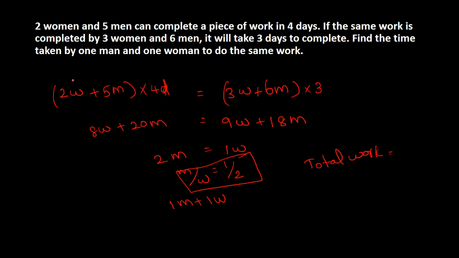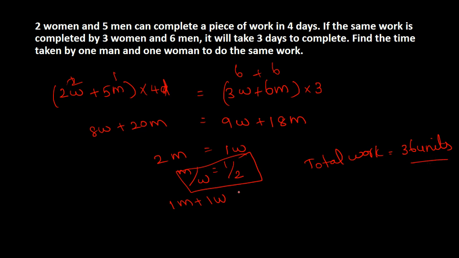Instead of men, substitute 1. Instead of women, substitute 2. Okay, so 4 plus 5, 9 into 4, 36 units. Now, cross check here also. So 3 women, nothing but 6 units, plus 6 men, so 6 units. 12 into 3, again the same 36 units.